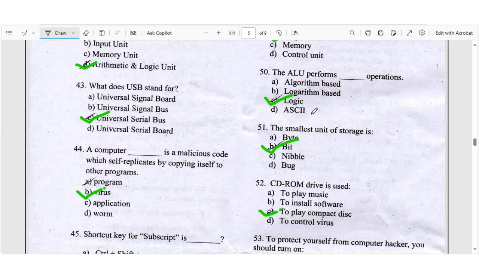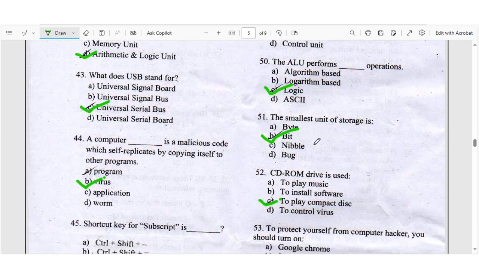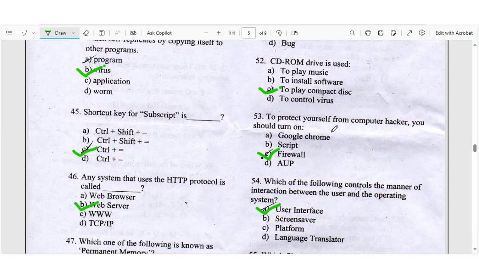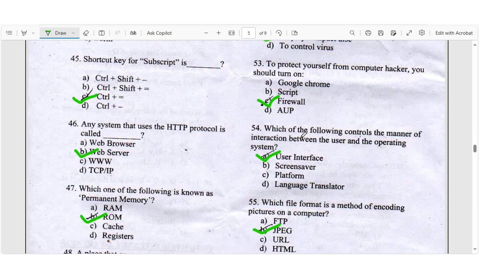Question number 51, the smallest unit of storage is called, right answer you have B, bit. Question number 52, CD-ROM drive is used, right answer you have C, to play compact disc. Question number 53, to protect yourself from computer hackers, you should turn on, right answer you have C, firewall.